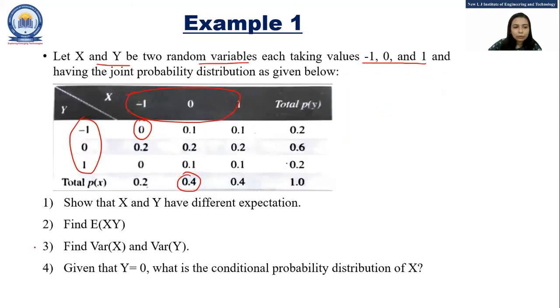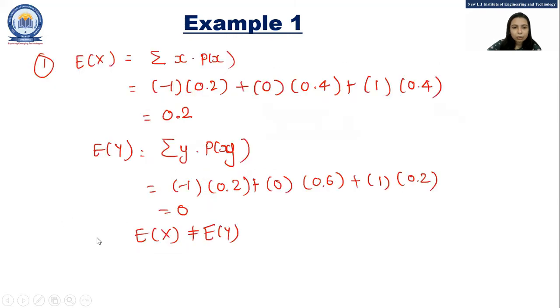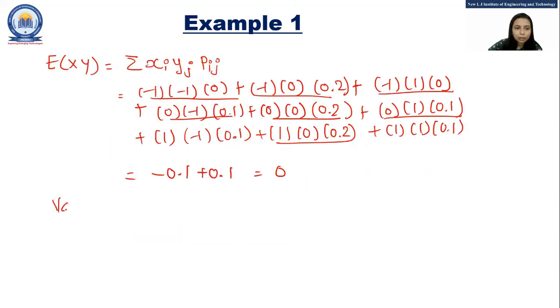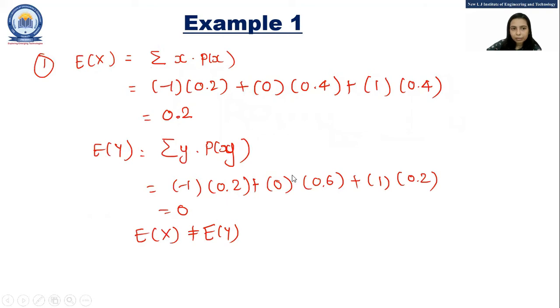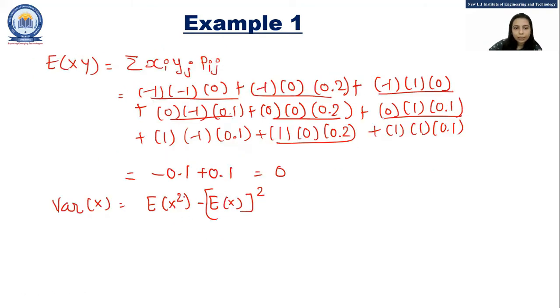Now the next thing that we have to find is the variance of x and the variance of y. So we know that the variance of x is nothing but E of x square minus E of x whole square. So let's first find E of x square. E of x square is sigma x square into P of x.